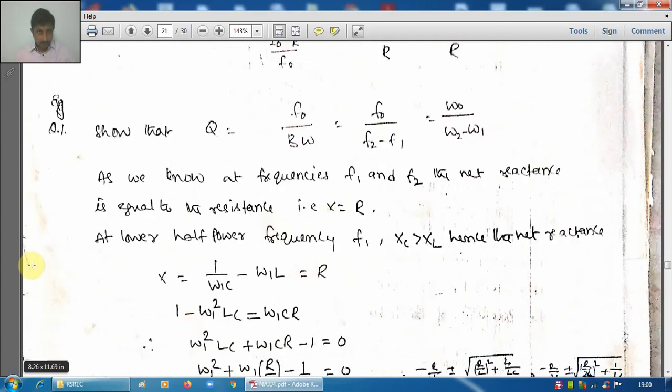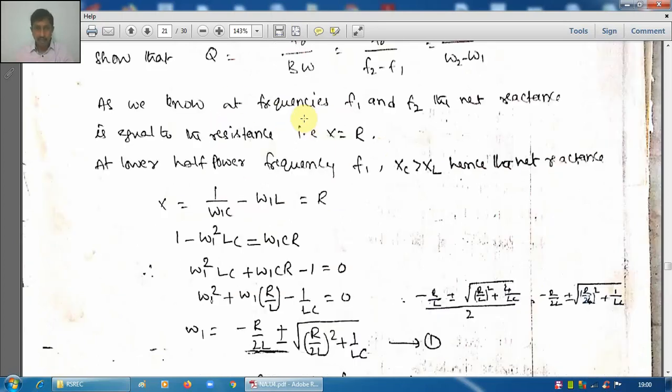Now there is an important relationship, useful for formulas and problems, that we can derive between quality factor Q, resonant frequency F0 and bandwidth F2 minus F1. You see, we have just seen that at half power frequencies F1 and F2, X equal to R. We have already derived that.